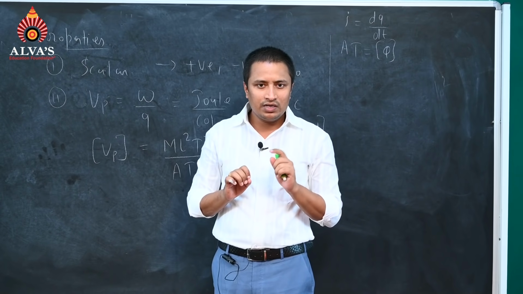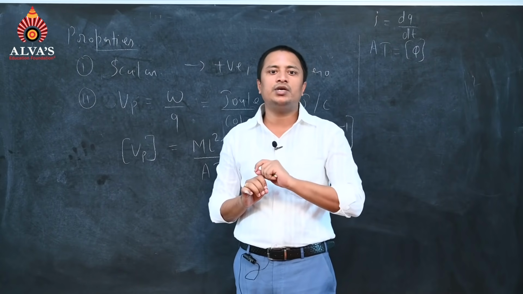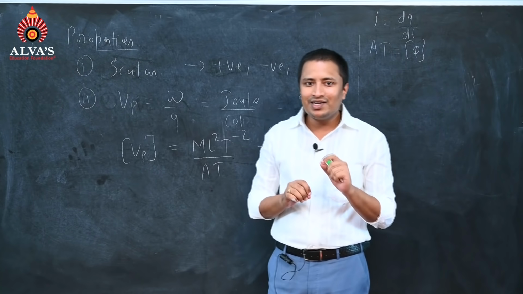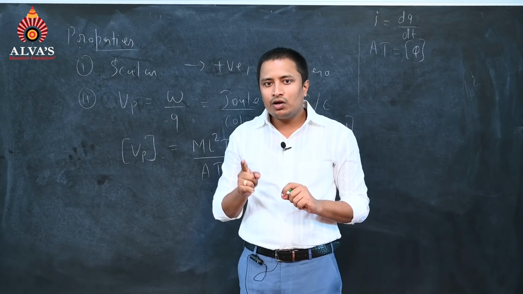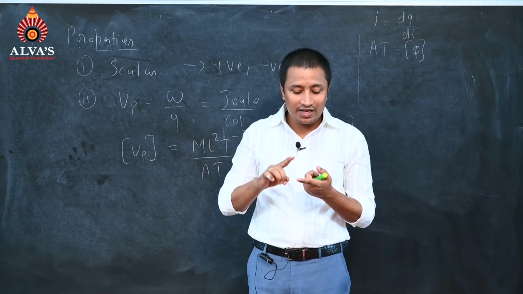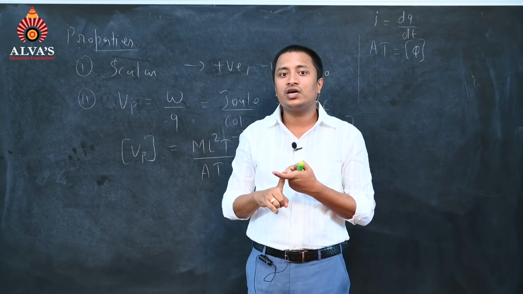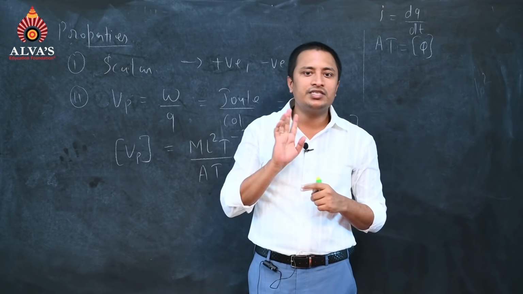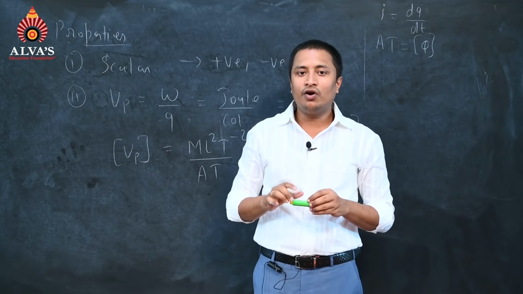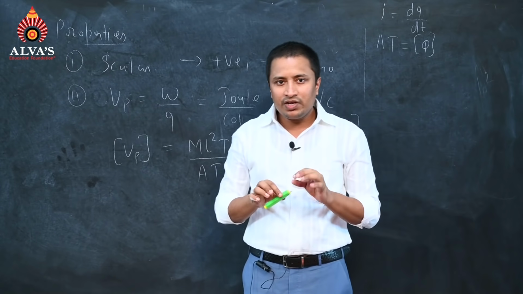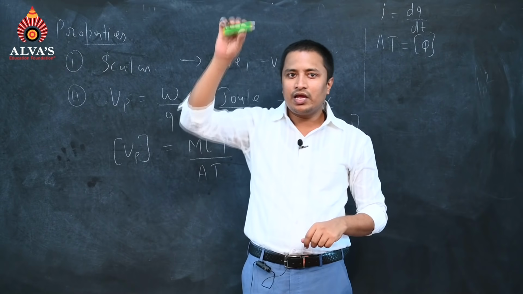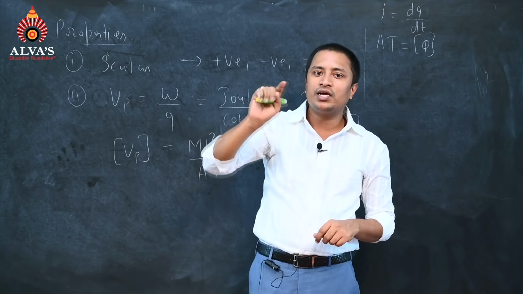What does it mean? While you were studying work, power and energy, you might have studied that in the direction of a conservative field, potential energy decreases. I'll give you an example of gravitation. When we have gravitation, the force mg acts in the downward direction.